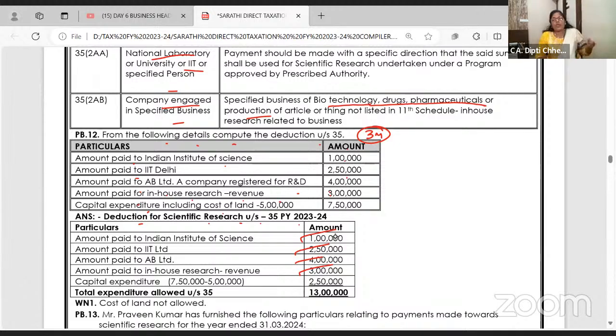Capital expenditure including cost of land. Now, cost of land is not allowed, but capital expenditure incurred is 750. So, remove the cost of land, it is not allowed as scientific research. Can we claim the remaining 2,50,000? Yes. So, what's the total expenditure allowed? 30. Now, after 2-3 years used for scientific research, say this 2 lakh building is sold for 1 lakh. 1 lakh क्या हो जाएगा? Business income. Say this building is sold for 4 lakhs. So till 2.5 lakh, it's business income. 1.5 lakh, it is capital gain.